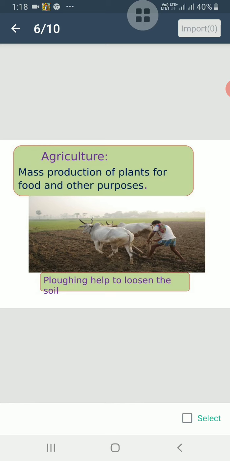So there are various stages of agriculture. Let us study one by one. First is plowing. At the very first, we plow the fields. We plow the soil. It helps to loosen the soil, and after that the soil is ready for sowing the seed. We can't sow the seed in the normal soil. We have to plow it with the help of oxen or with the help of tractors also.